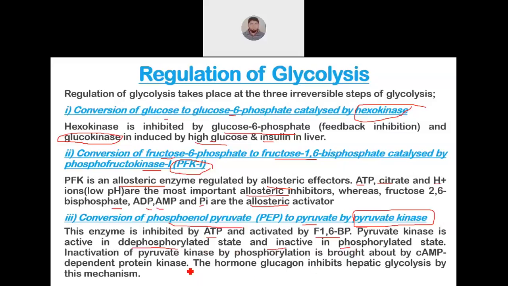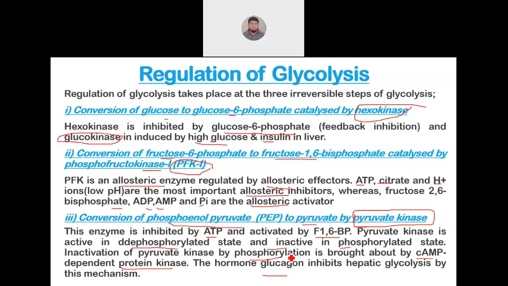So here pyruvate kinase is inactivated by phosphorylation, which is brought about by cyclic AMP dependent protein kinase. Protein kinase will make pyruvate kinase inactive by phosphorylating it. When will it do this? When there is presence of hormone glucagon. Glucagon inhibits hepatic glycolysis by this mechanism. Which mechanism? By inhibiting pyruvate kinase.